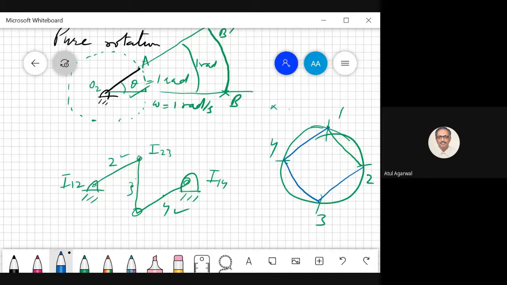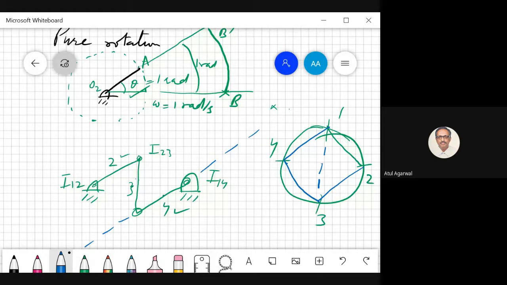We do not know about which point body 3 is rotating. What is its fixed axis of rotation? That is not known. So whatever is not known, we show it like this. Now we say it's I13, I14, I34. Then we just say that this I13 will lie somewhere on this line. I'll explain to you how this is.